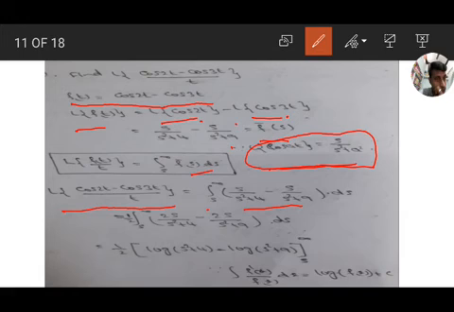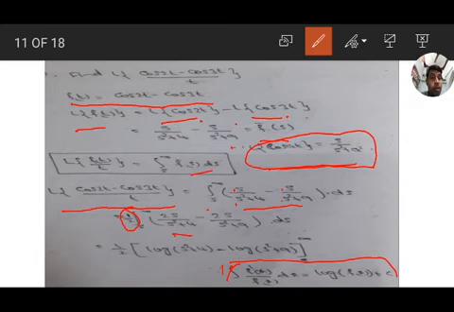Here we don't have a formula for direct integration, so we need to apply this formula: integration of f dash x by f of x dx equals log of f of x. For the f dash x by f of x form, we have to multiply and divide the numerator and denominator by 2. So 1 by 2 is outside, and we get 2s by s square plus 4 minus 2s by s square plus 9.